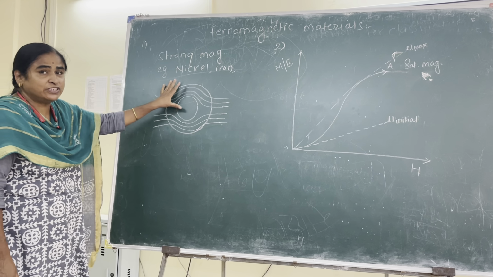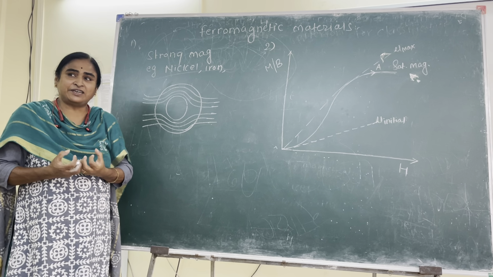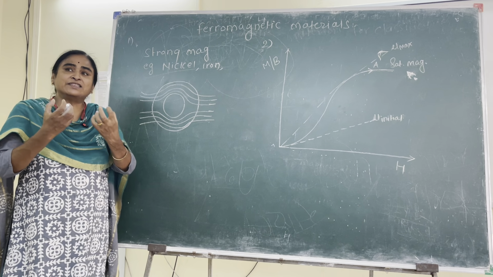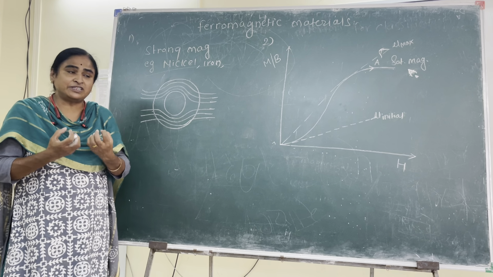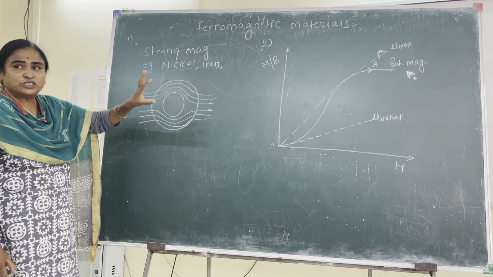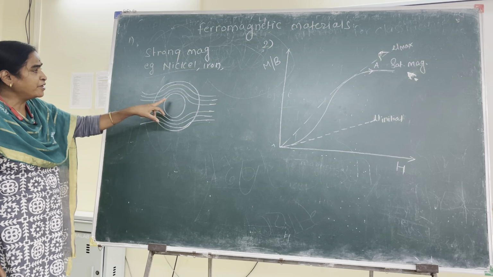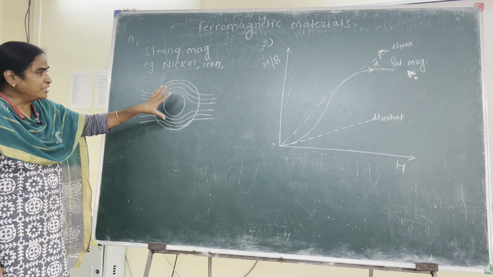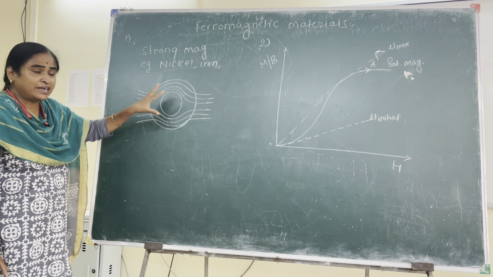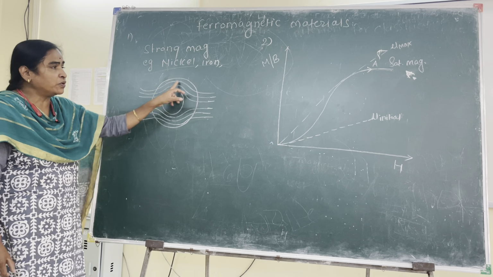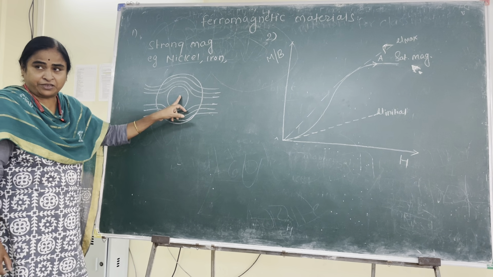Talking about the next feature of ferromagnetic material, once this substance gets magnetized, it pulls the magnetic field lines into it and keeps those magnetic field lines with it. To verify this property, we can take a shell, a ring-like structure made of ferromagnetic material, and when this shell is placed in an external magnetic field, it is seen that the magnetic field lines are mainly concentrated in the shell instead of penetrating into the cavity.